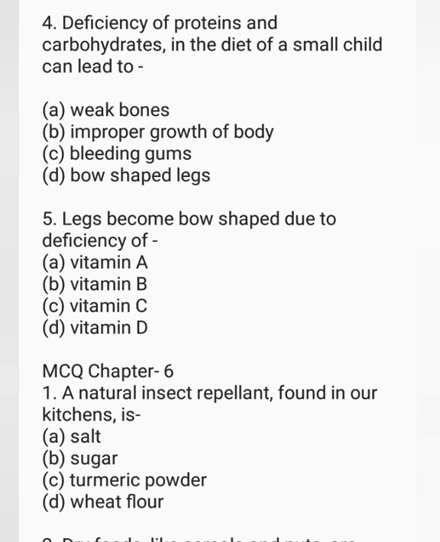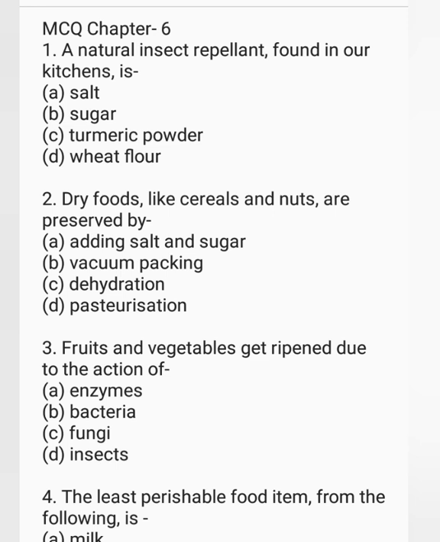Now the next question. Deficiency of proteins and carbohydrates in the diet of a small child can lead to weak bones, improper growth of body, bleeding gums, bow-shaped legs. The correct option is improper growth of body. Legs become bow-shaped due to deficiency of vitamin A, vitamin B, vitamin C, vitamin D. Correct option vitamin D. Now the next question, that is MCQ chapter 6.